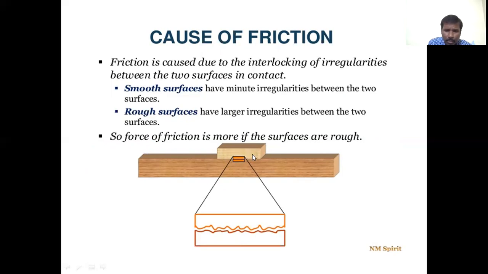The molecules of the smaller block and the molecules of the larger block possess adhesive forces, and due to these adhesive forces they attract one another. So due to these attractive forces, a force develops between these two surfaces, called the frictional force.